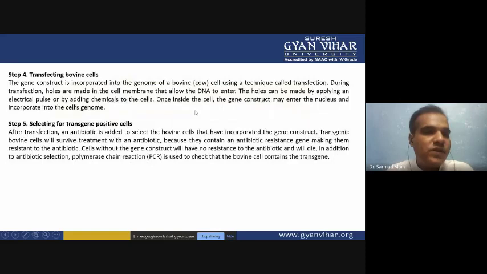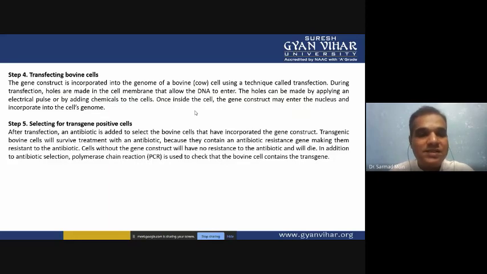Then next is transferring into the bovine cell. Whatever gene you have inserted into the construct is incorporated into the genome of the cow cells using a technique called transfection. During the transfection, you have to transfer your gene of interest into the cells, and holes are made in the cell membrane by the microprojectile, or by the micro syringe, or using a chemical technique like the PEG method or calcium plus 2 ion transfer.